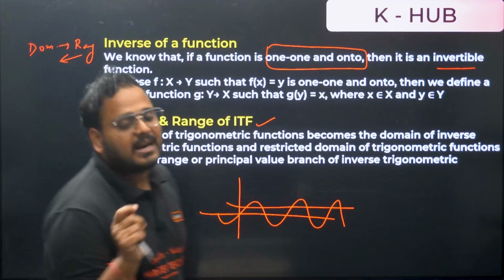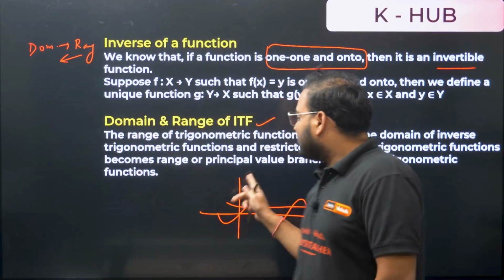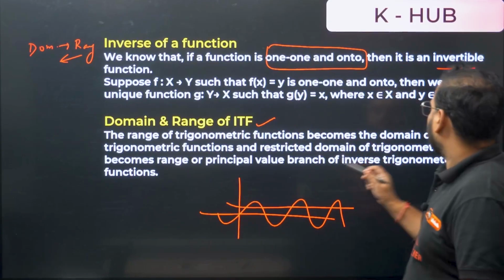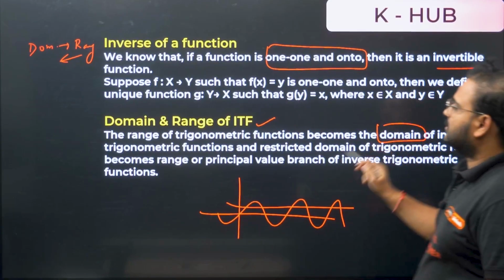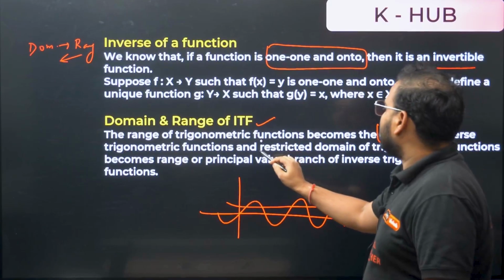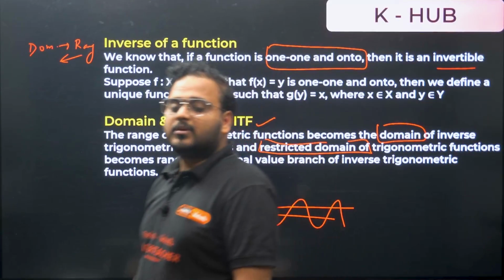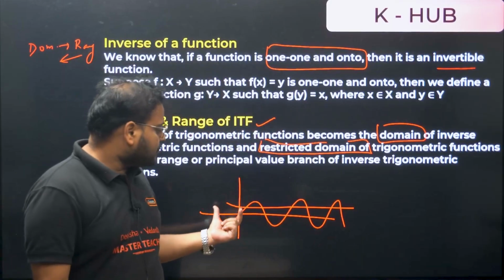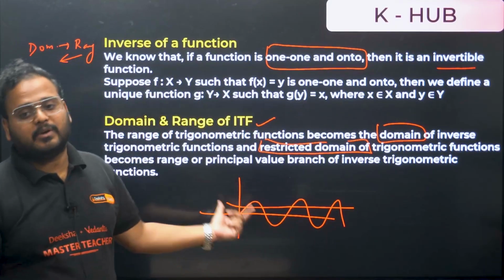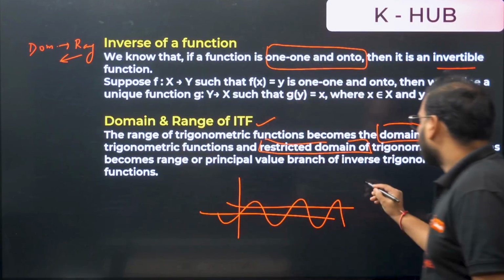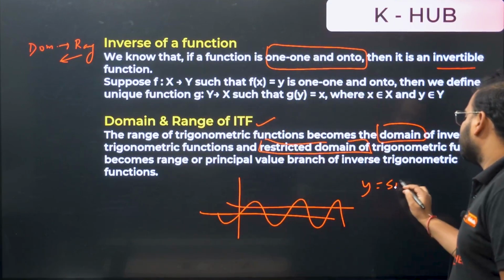But right now understand something. We have something called a restricted domain. We'll learn about this right now. If you see the graph over here, this has more than one intersection. So of course for the entire domain of sin x, y equal to sin x, what is the domain?